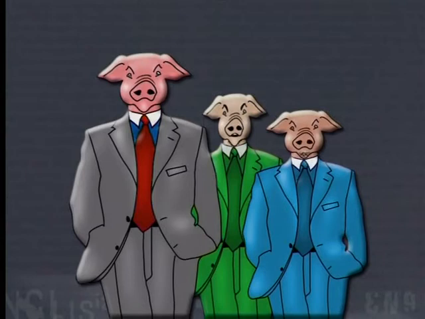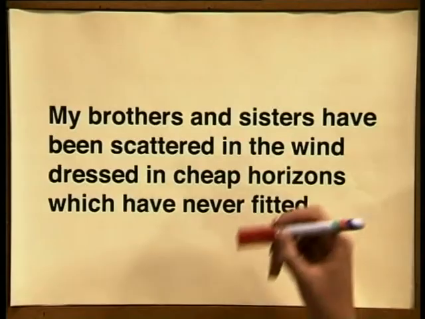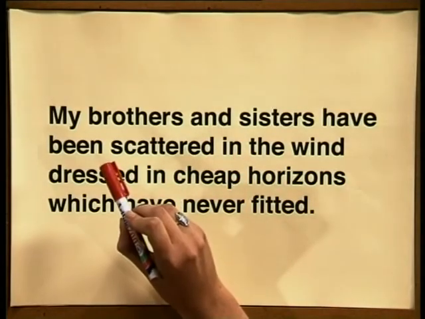A novel like Animal Farm by George Orwell would be an example of an analogy. In this novel, the animals on the farm are compared to the politicians that grab power and become corrupt, and this comparison is sustained throughout the novel. Now let's look at another example of an extended metaphor. The excerpt from the song Tula Mtwanami by the South African band Jaluka contains an extended metaphor. The writer is using a